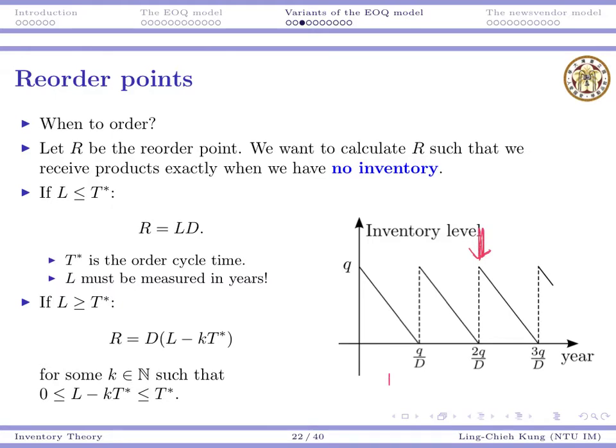If L is very long, then according to the old formula, we're going to have this as our reorder point. But of course, this is impossible. We will never see our inventory level be so high, because each time we only replenish to this level. Our reorder point cannot be here, right? It will never be achieved and we will never replenish. So we must make some adjustments.